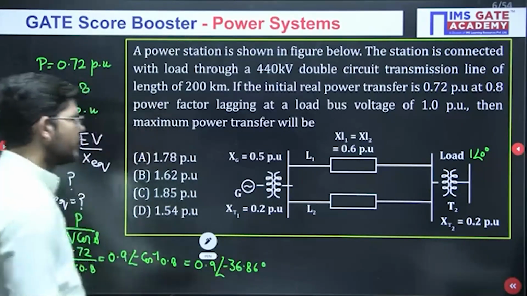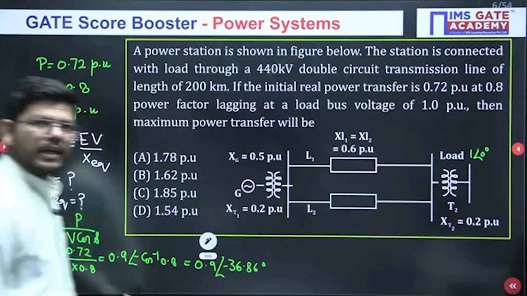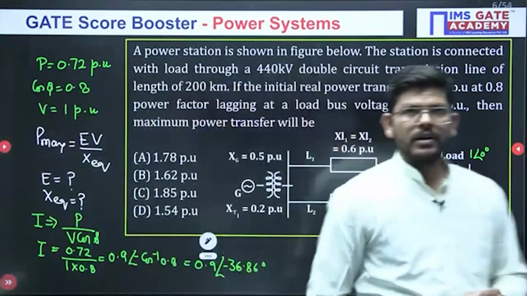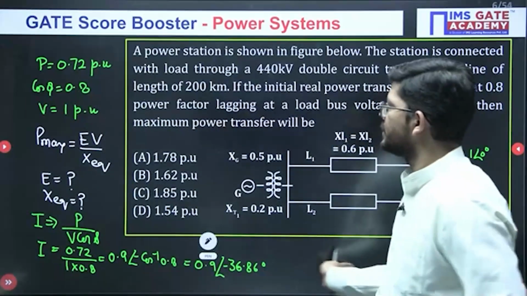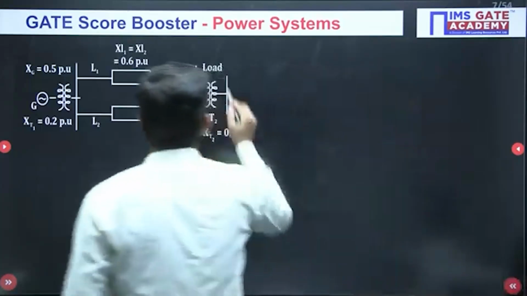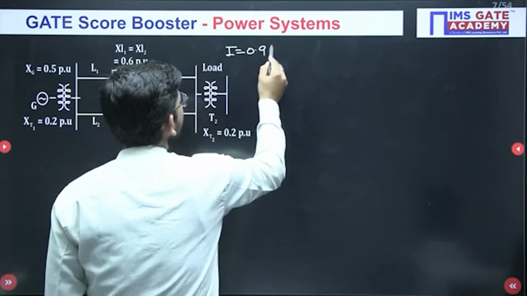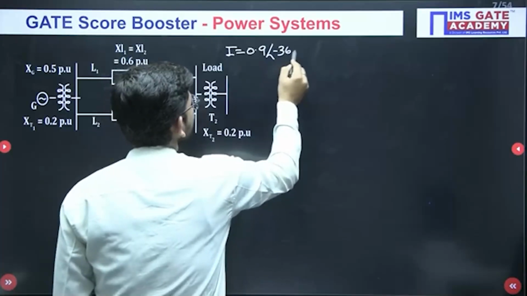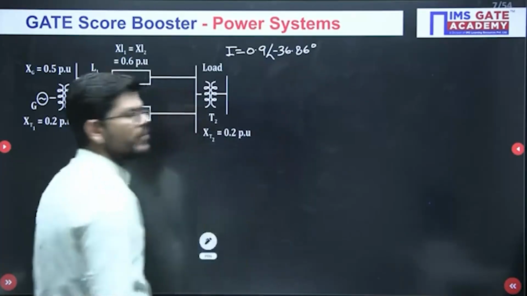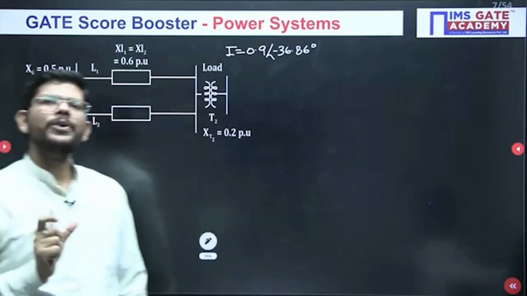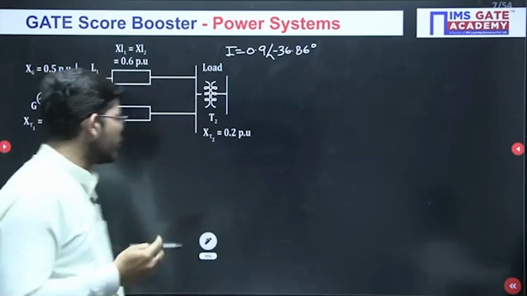It will be 36.86 degree. So you have calculated the value of current with the given data. So now the current value is with us. How much current is flowing in the circuit? The current flowing in the circuit is 0.9 and the angle is minus 36.86 degree. This is the value of current.